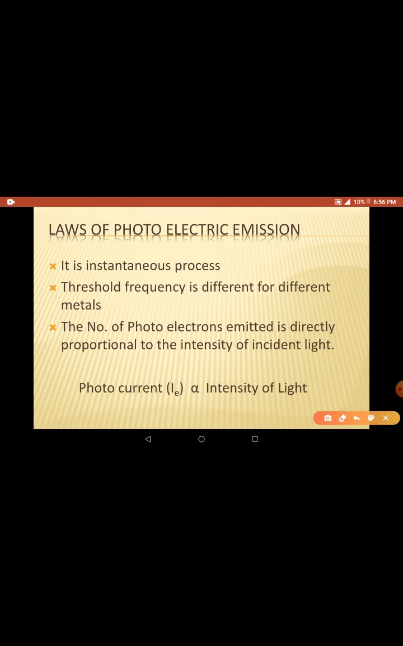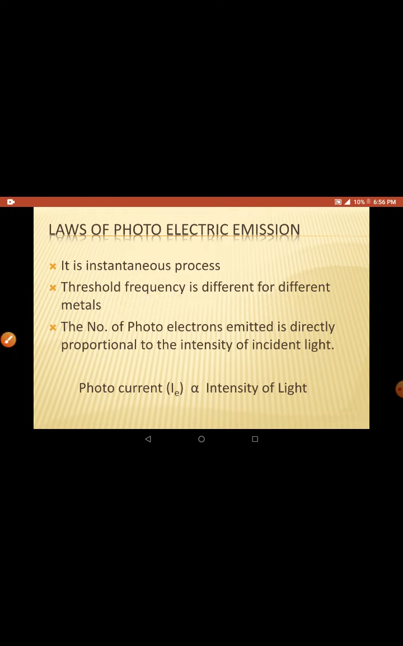And one more law is that it is an instantaneous process. That means there is no time delay. When light falls on the metal, the electron is simply ejected. There is no delay between the light falling and the electron being ejected. It is an instantaneous process. And the threshold frequency is different for different metals. It is a characteristic property of the metals, right?